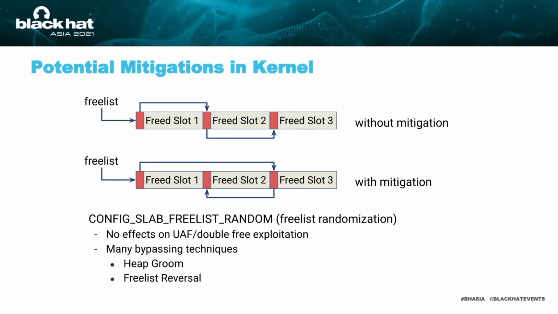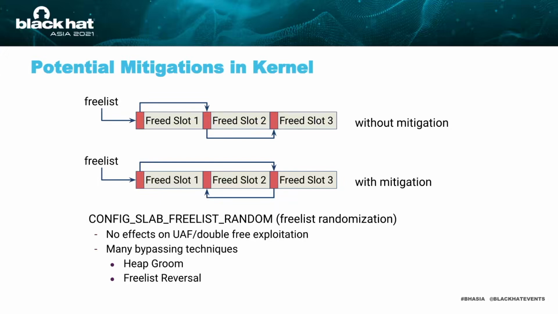With this mitigation, the freed slots are shuffled when the kernel creates the slab cache. Thus, the order of freed slots is randomized. In this way, the adversary cannot predict the slab layout, and it's harder for them to exploit a slab out-of-bound write vulnerability. The limitations of this mitigation are, first, it has no effect on use-after-free and double-free exploitation.